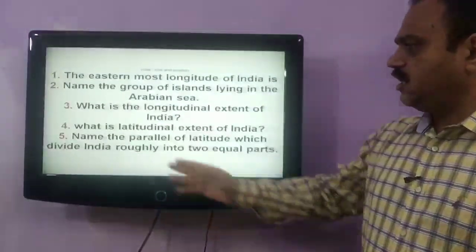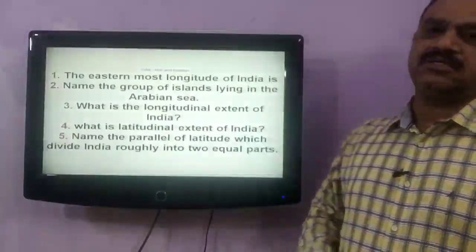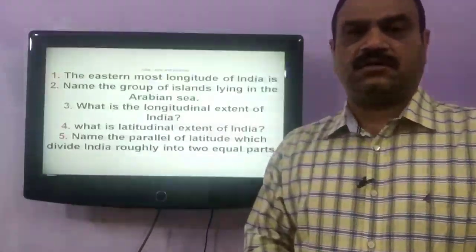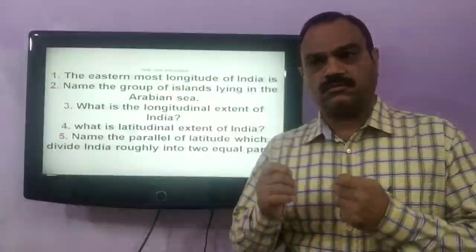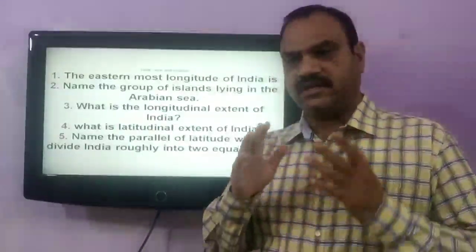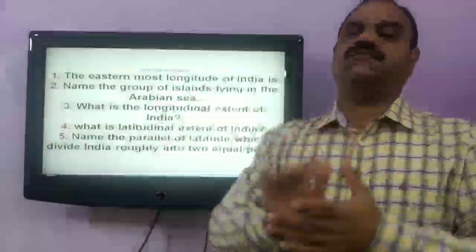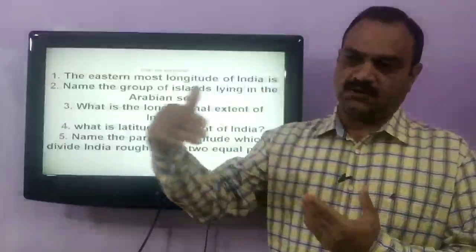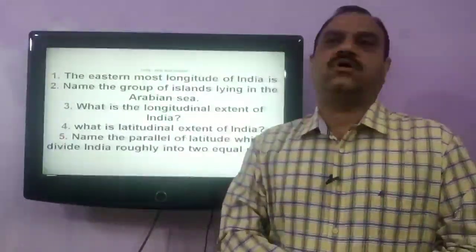Our next question is, name the parallel of latitude which divides India roughly into two equal parts. This we have discussed right now, that is the Tropic of Cancer, 23 degree 30 minutes. The Tropic of Cancer passes almost midway through India and divides India into two parts. The northern is called the subtropical region and the southern is called the tropical region.